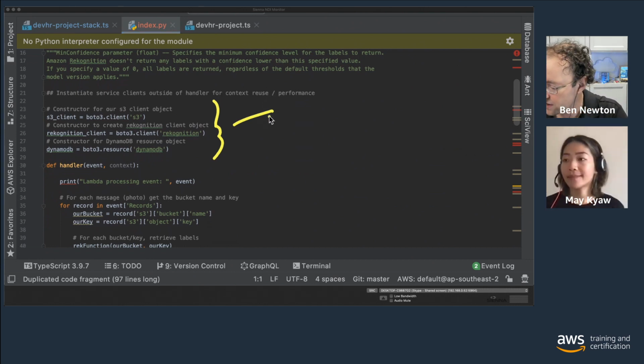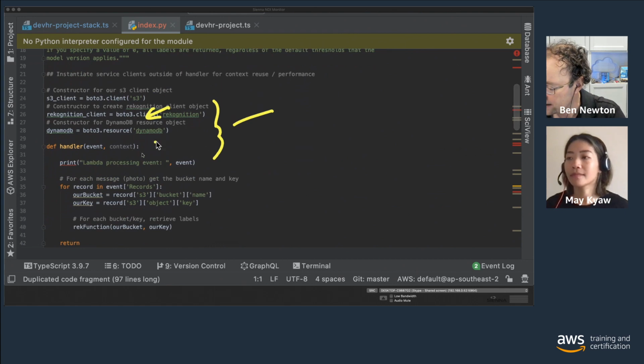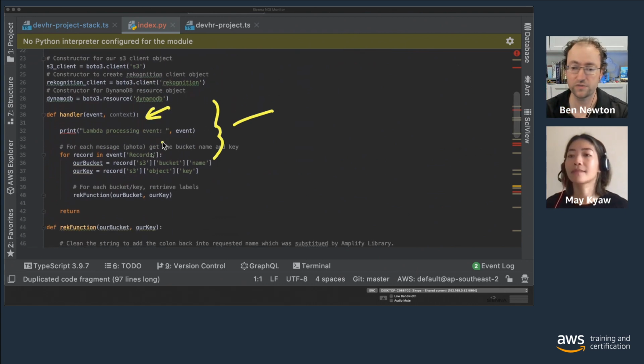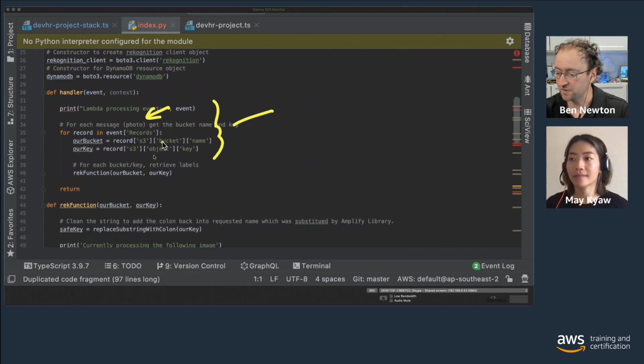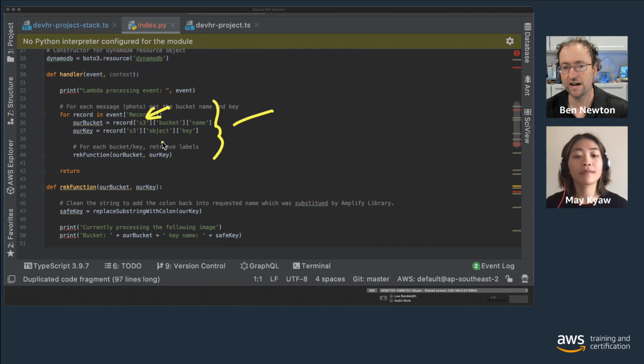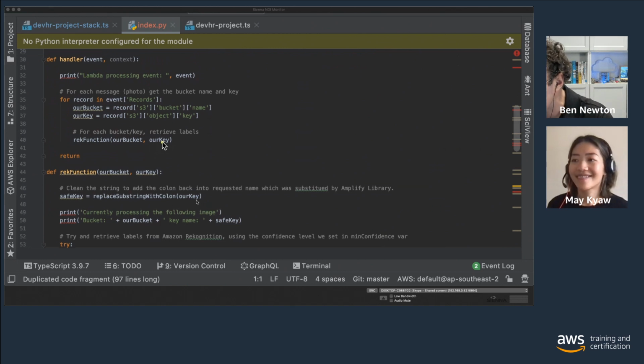We've got our Amazon S3 service client, our Rekognition service client, and also our DynamoDB service client. We're instantiating them in the global scope to make use of context reuse. As we invoke our Lambda function, we don't have to reinstantiate those service clients every time the function runs. It can stay hot and keep using that service client, so it's a way of gaining some performance.